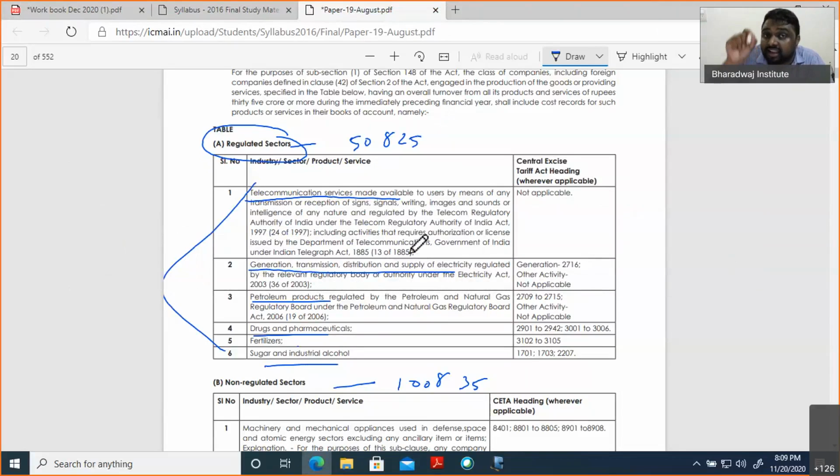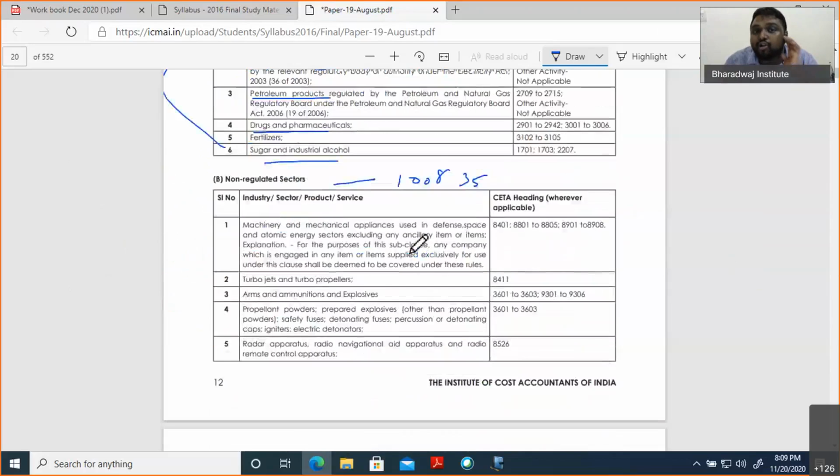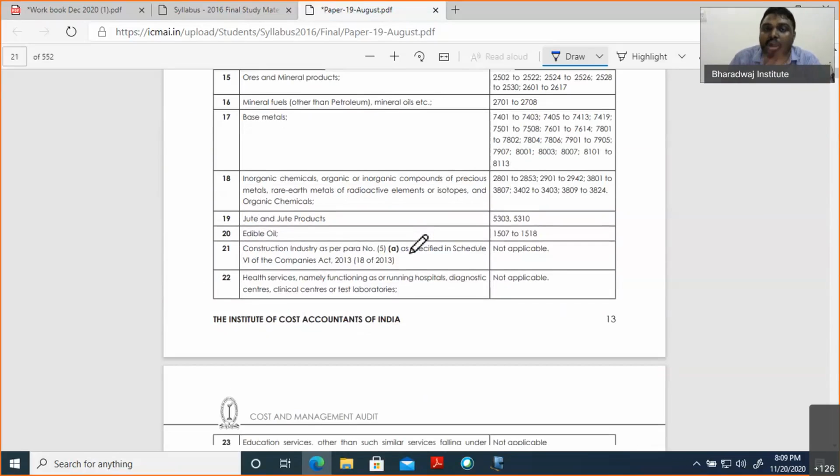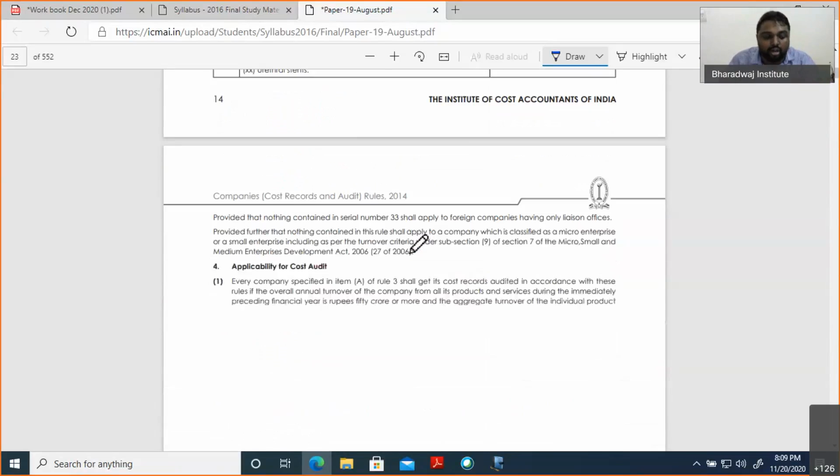Where they will tell a company engaged in the sugar activity, so sugar will come under regulated. So you should be very clear on that. Non-regulated, no need to remember all the names because they won't test you on that. So non-regulated is anything other than this.